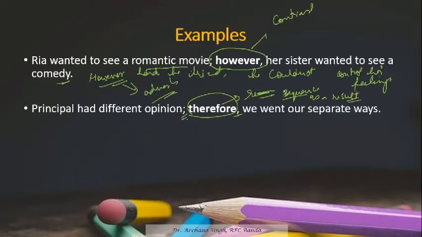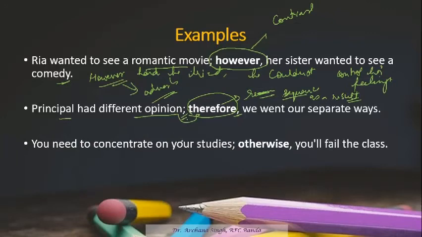The principal had a different opinion, so as a result, we went separate ways. Next: you need to concentrate on your studies; otherwise, you will fail the class. From one idea you are getting another idea, and the ideas are joined by the conjunctive adverb otherwise. Otherwise means or else. So you need to concentrate on your studies, or else you will fail the class.